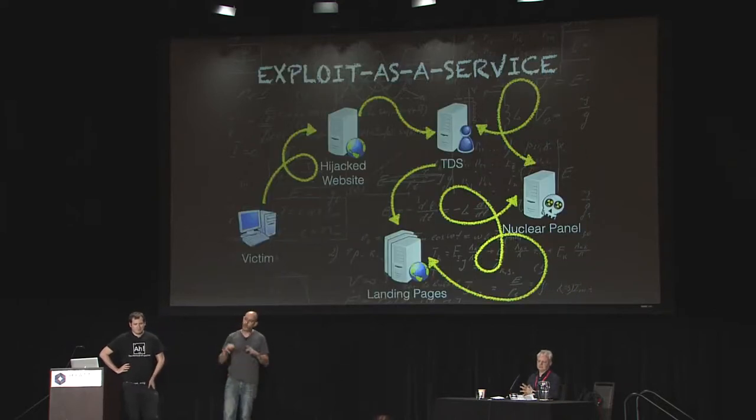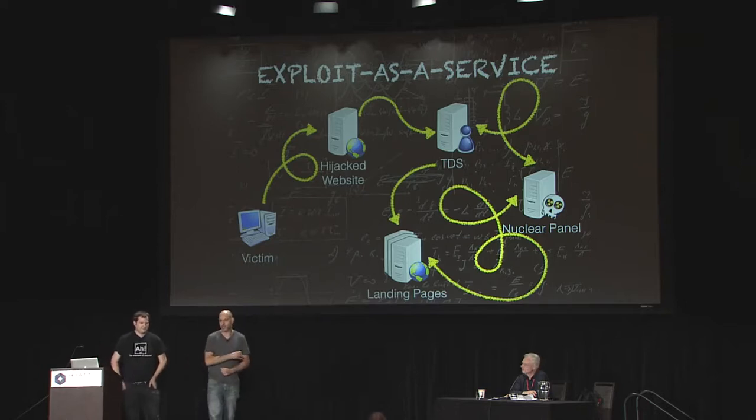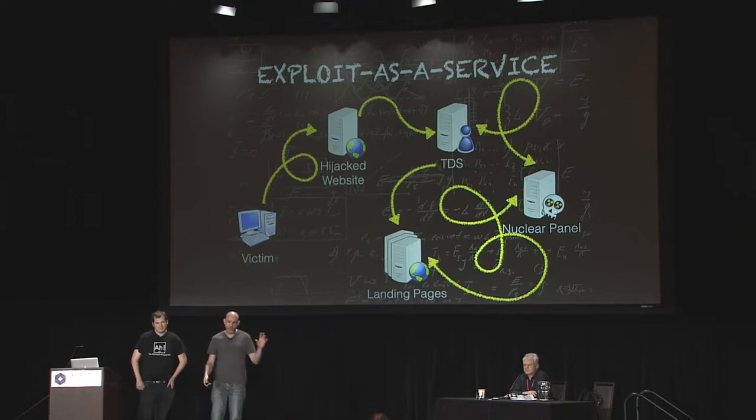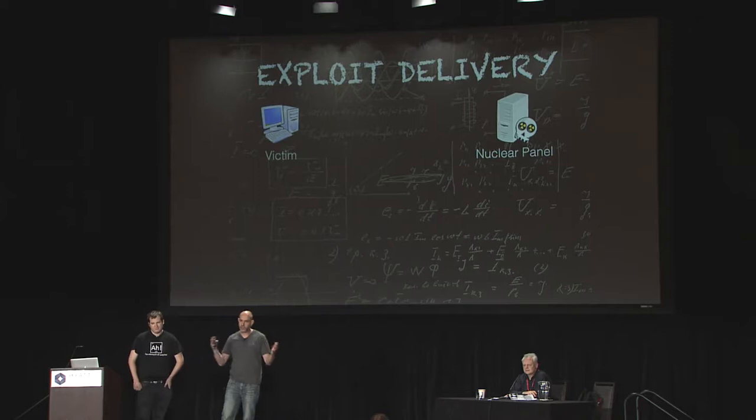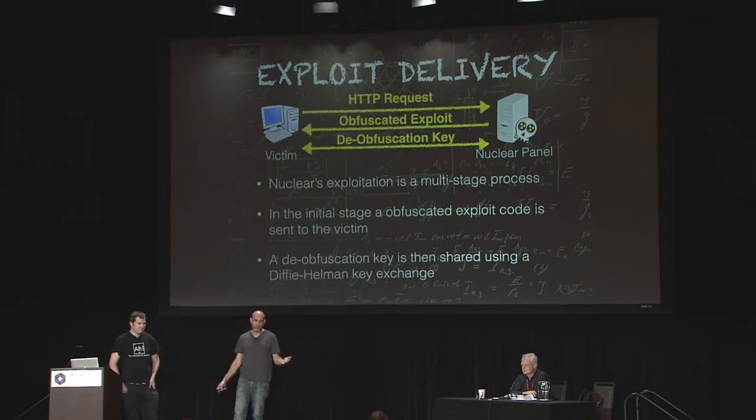And now, when talking about exploit kits, the ecosystem is very complex, right? And it's very complex for a very good reason, because everybody is trying to catch those guys, right? And they have to keep it complex. But we're not interested in this entire ecosystem. What we're interested in is the abstraction of communication between the victim and the Nuclear panel, right? Which looks something like this.